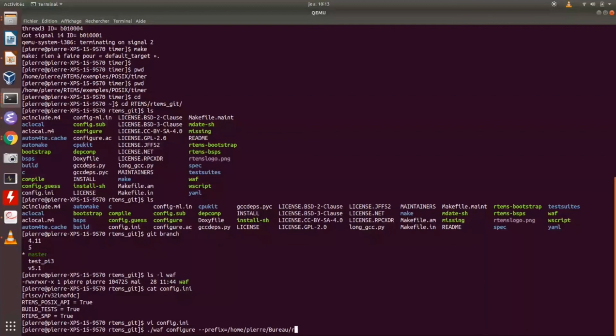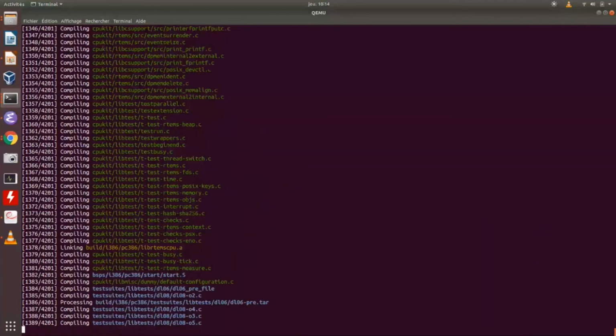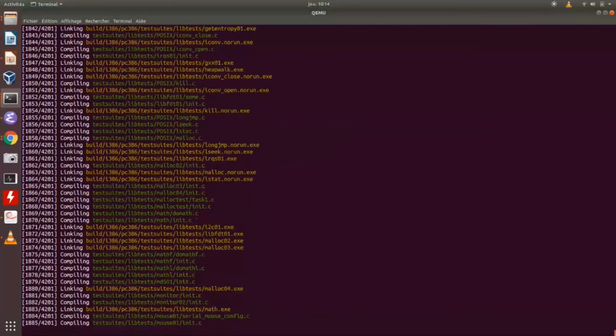Okay. So you type waf. So you compile everything. I added the test suite. So you have lots of files to compile, but it's quite small, so it's okay with my computer. And the computer was designed to compile Android, so there is no problem.